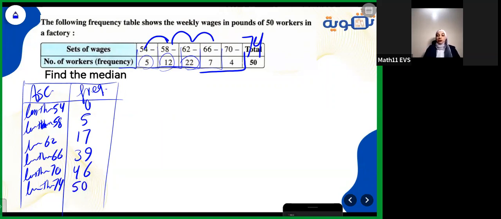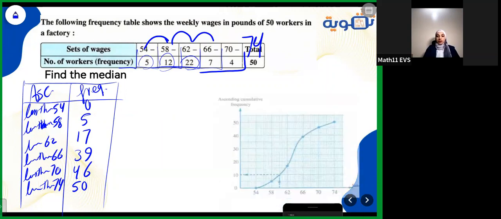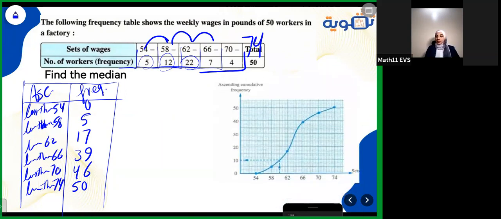After that, we need to represent it to know how to get the median. Just represent the points, as you can see here, 54 with the 0, 58 with 5, 62 with the 17, and so on. How to get the median?